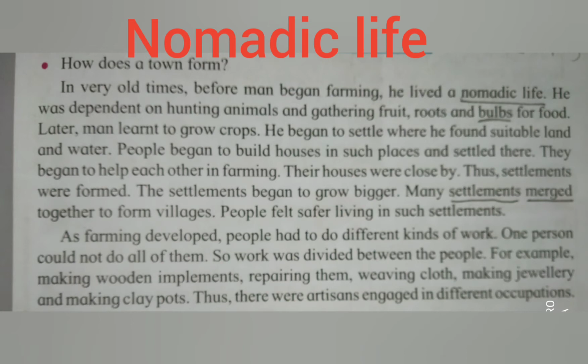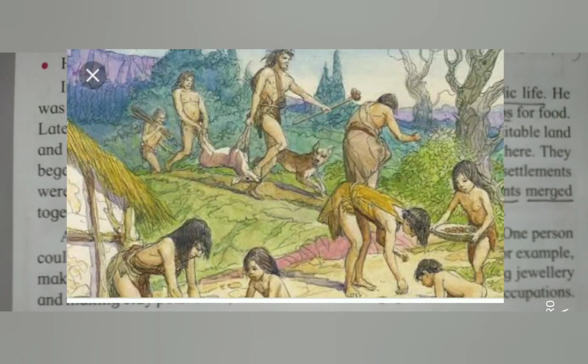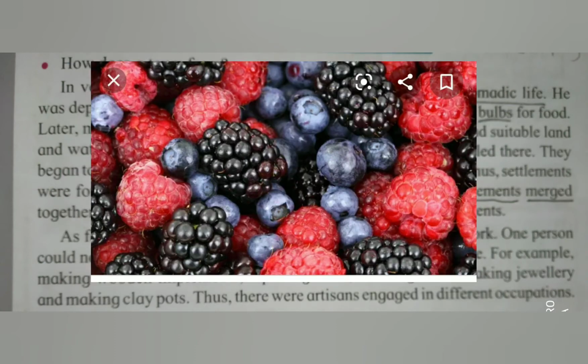Man lived a nomadic life. He was dependent on hunting animals and gathering fruits, roots and bulbs for food. Man was hunting animals and eating fruits, roots and bulbs. His food was animals and fruits, roots and bulbs of the plant.